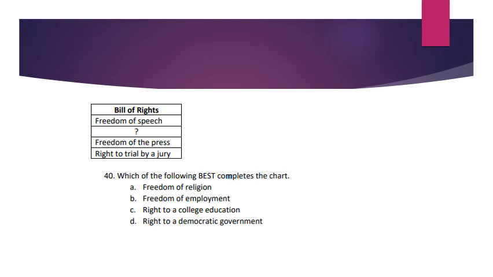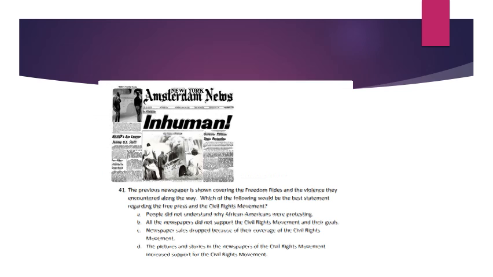Number 40. In the chart above, we have the Bill of Rights, which has freedom of speech, a question mark, freedom of the press, and right to trial by jury. Number 40 says, which of the following best completes the chart? A. Freedom of religion. B. Freedom of employment. C. Right to a college education. D. Right to a democratic government.